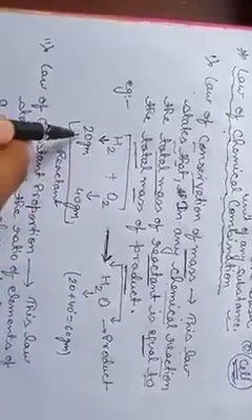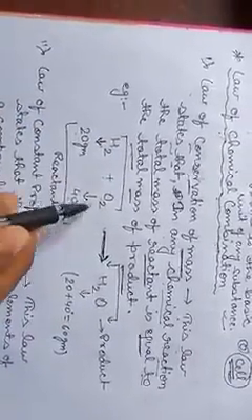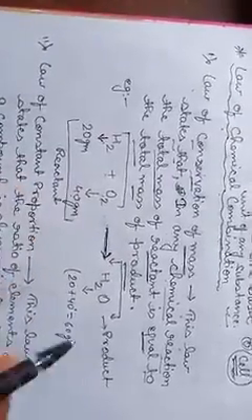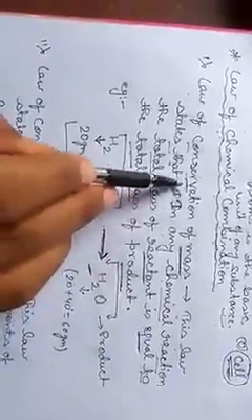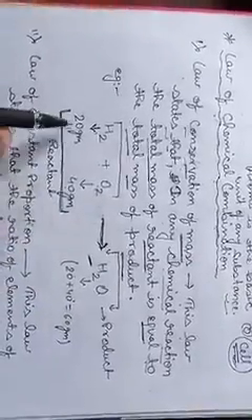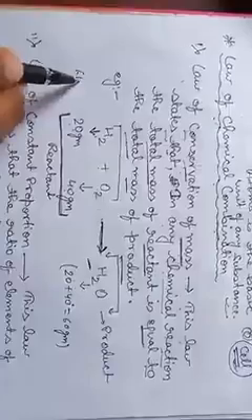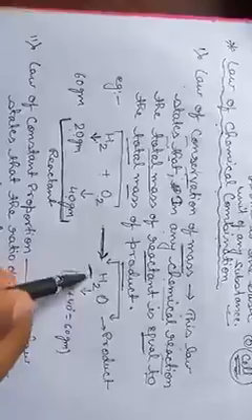Now suppose we have taken 20 gram of H2 and 40 gram of O2 to form a water molecule. Then what will be the weight of H2O? From the law of conservation of mass, the total mass of reactant is 20 plus 40, which is 60 gram, equal to the total mass of product.